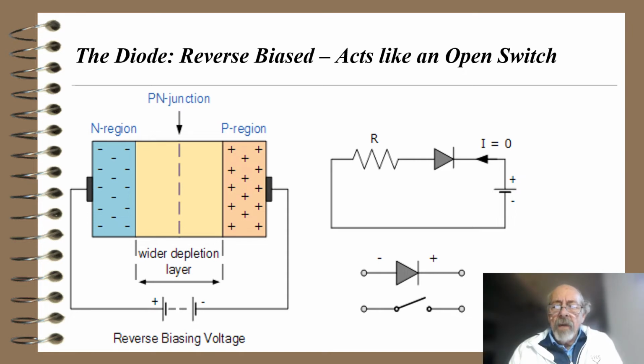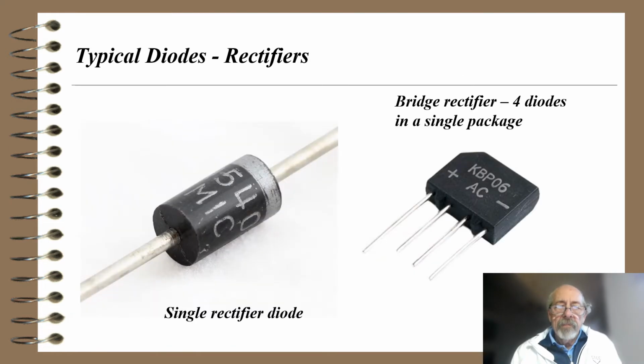The schematic to the right shows what's happened here: the plus on the stripe of the diode and the minus on the triangle portion of the diode is reverse bias, and the current is equal to 0. Down below you see the biasing of the diode to reverse bias it, and the fact that it looks like an open switch.